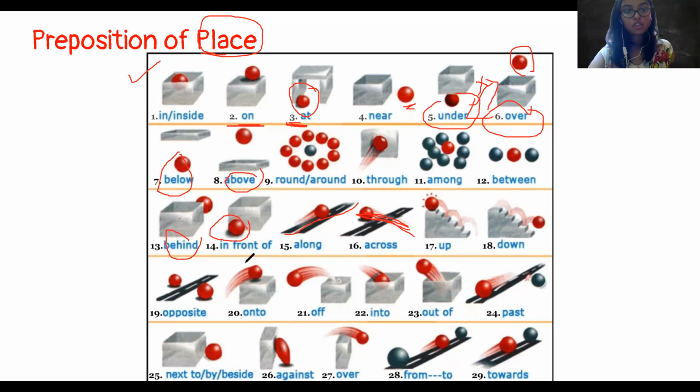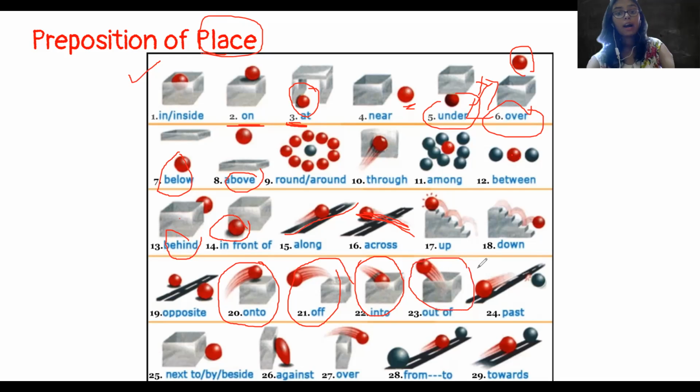See, look at this picture and you will understand what onto means. Off मतलब कहीं से निकल जाना. Into and in mean the same. Into meaning उसके अंदर जाना and out of meaning बाहर निकलना. Past meaning पार करना, किसी के.